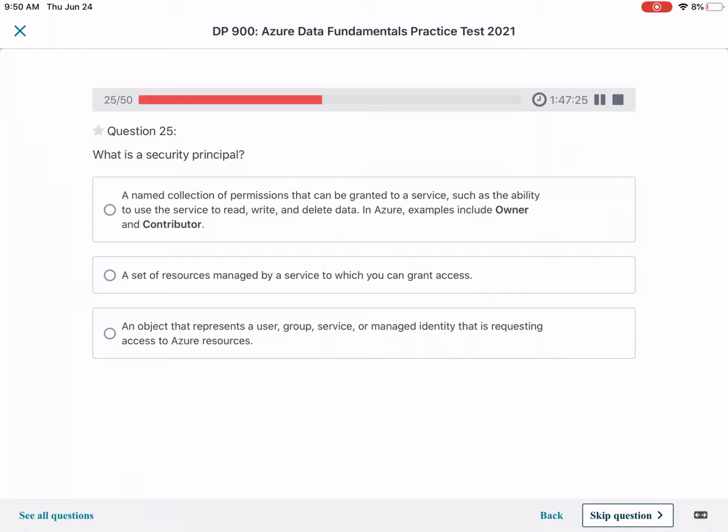What is a security principal? An object that represents a user, group, service, or managed identity that is requesting access to Azure resources. That would be the security principal.